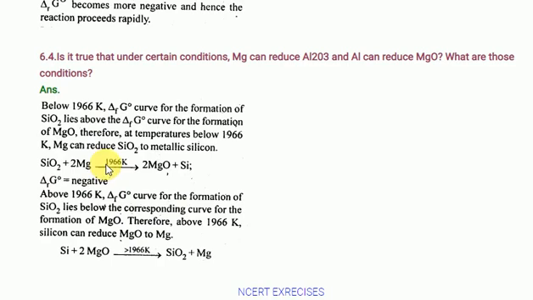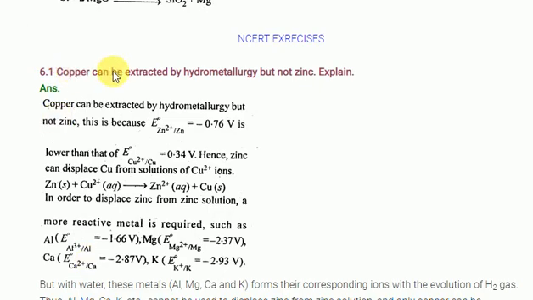Look at below 1966 kelvins temperature: the formation of magnesium oxide is more stable according to thermodynamics. Above 1966 kelvins, the formation of silicon dioxide is more feasible according to the laws of thermodynamics. Should look at here, the copper can be extracted by using hydrometallurgy but not zinc.